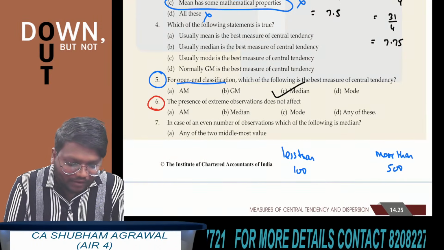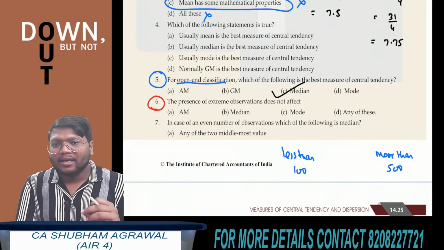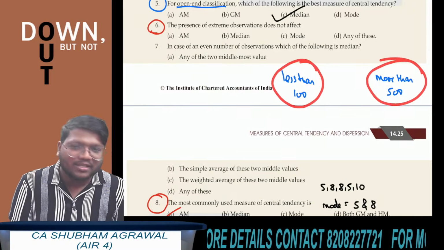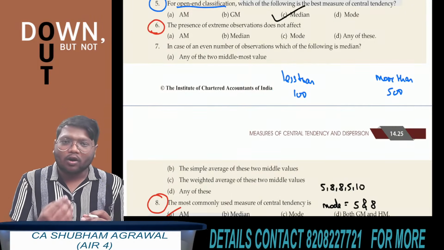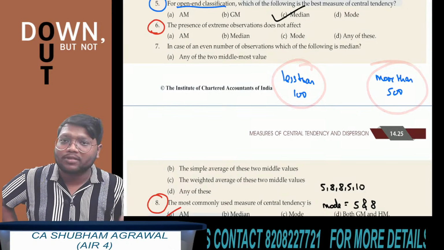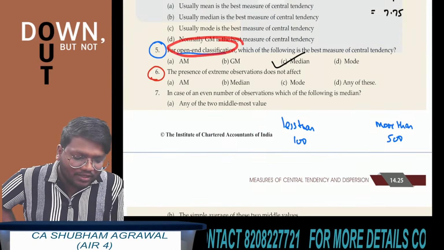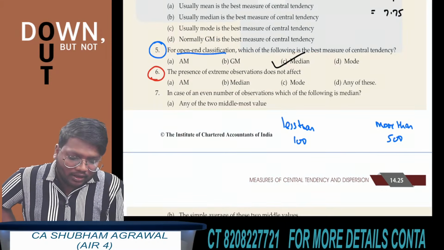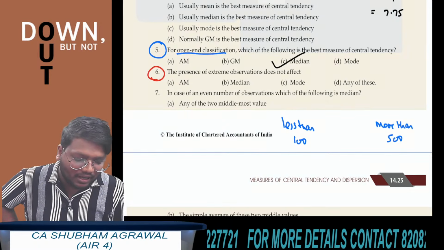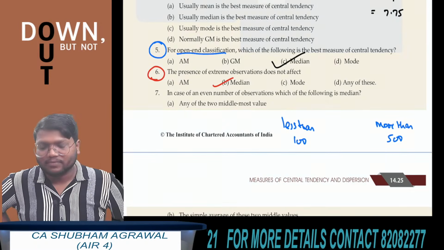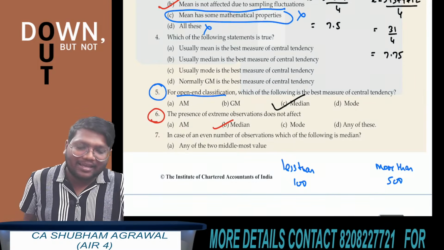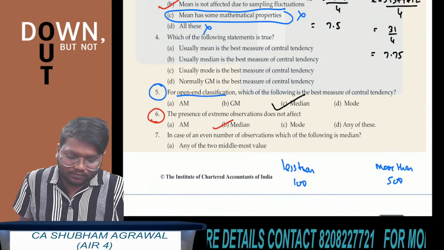Because median is what? Value of the middlemost observation. And in open-ended classifications, these extreme observations do not have definite values. So in order to find median, we are not concerned with the values of these extreme observations. So for open-ended classification, which measure of central tendency is best? Median. Now you can give the answer for question number 6 also. Presence of extreme observation does not affect which measure? Here answer is what? Median. Option B. I hope now all of you have understood how to get the answer for this type of questions.